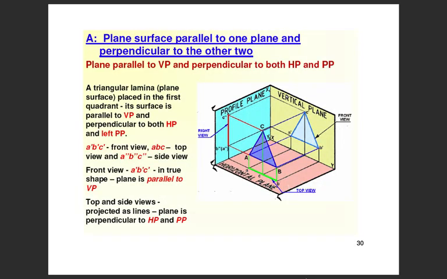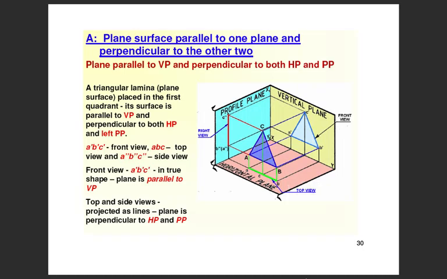Now, first case: we have a plane surface parallel to one plane and perpendicular to the other two. Plane parallel to VP and perpendicular to both HP and the profile plane. A triangular lamina placed in the first quadrant, its surface is parallel to VP and perpendicular to both HP and left profile plane. A dash, B dash, C dash is the front view. ABC is the top view, and A double dash, B double dash and C double dash is the side view.